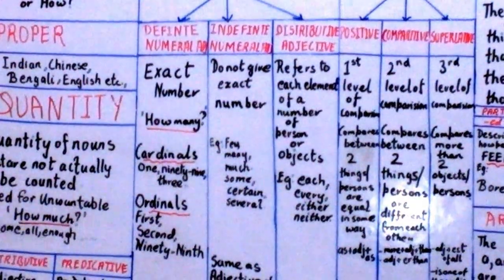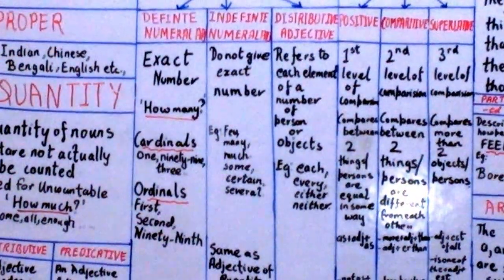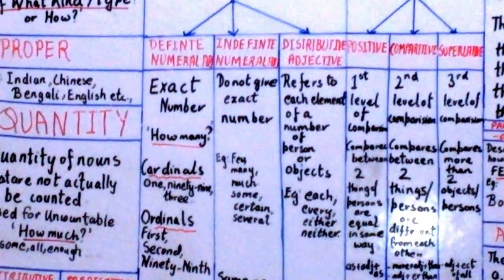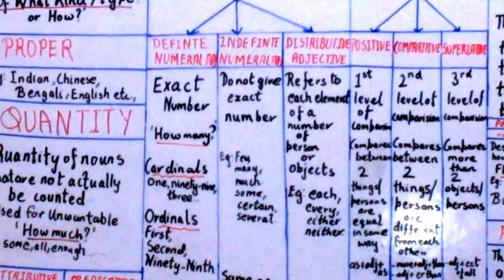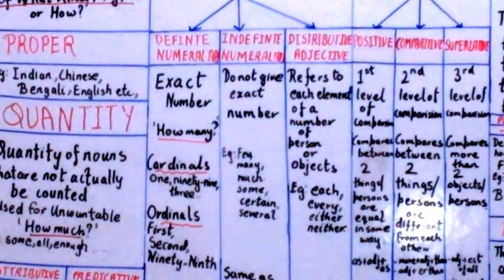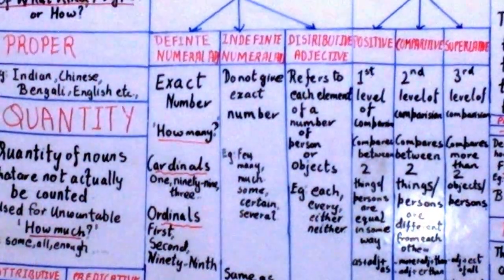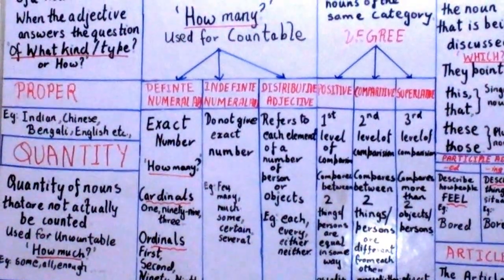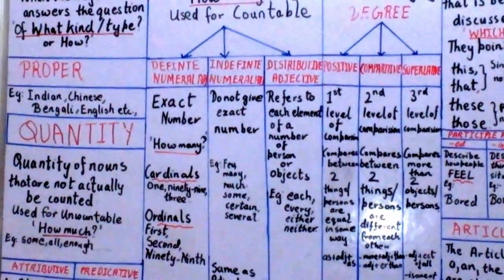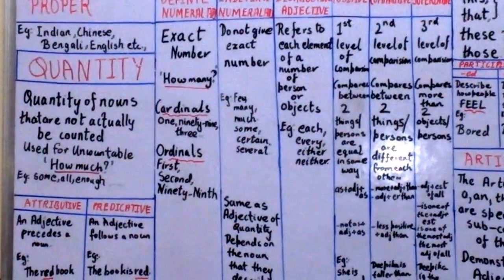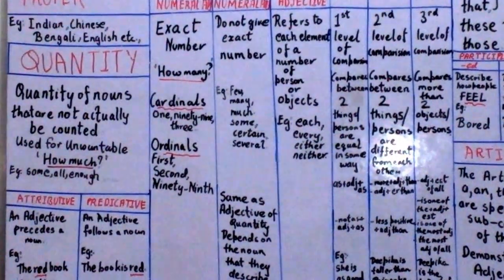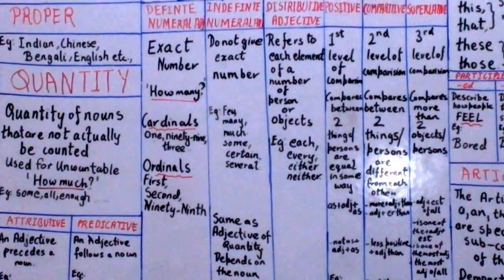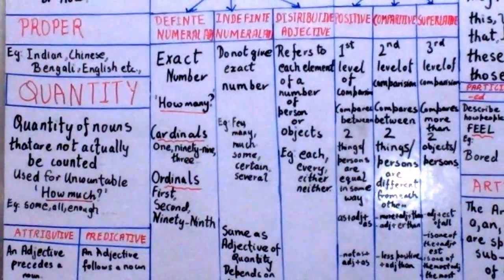For example, if I say, how many friends do you have? I have 5 friends. I can count them, like I have 5. So 5 becomes an adjective of number. How much milk do you drink? I drink a lot of milk. So lot becomes an adjective of quantity. We don't say 1 milk, 2 milk, 3 milk. I say I drink less milk. I drink more milk. So when we talk about non-countable things, we use the question how much. For countable ones we use how many. Adjectives of number are also called numeral adjectives.